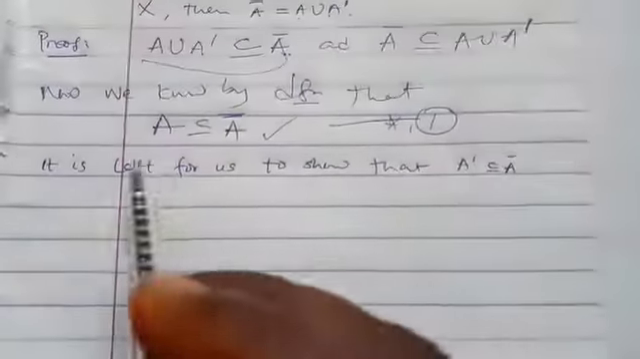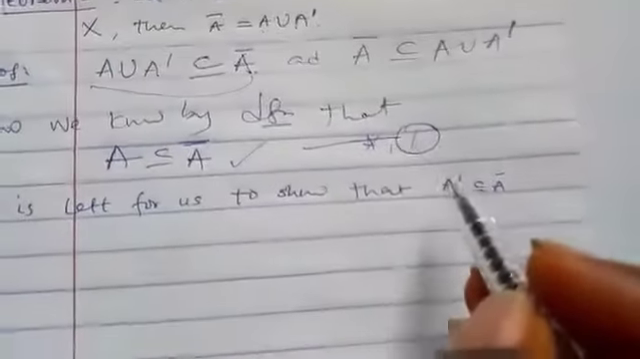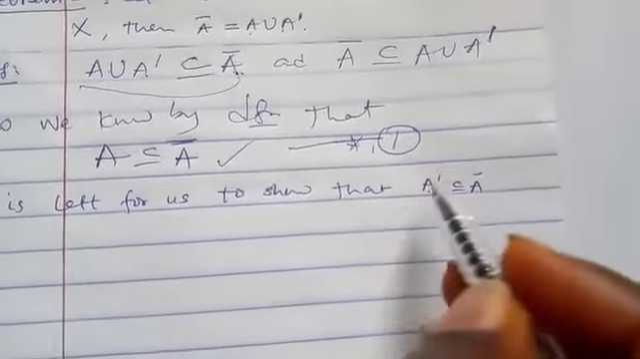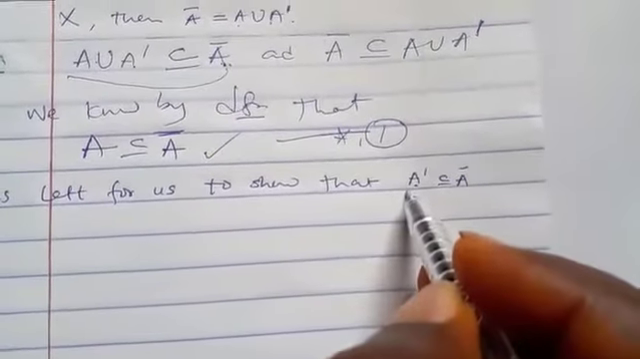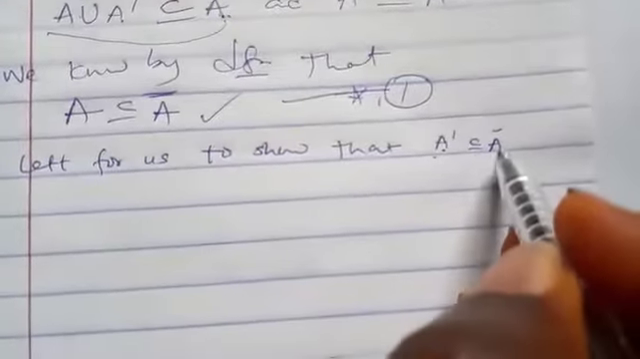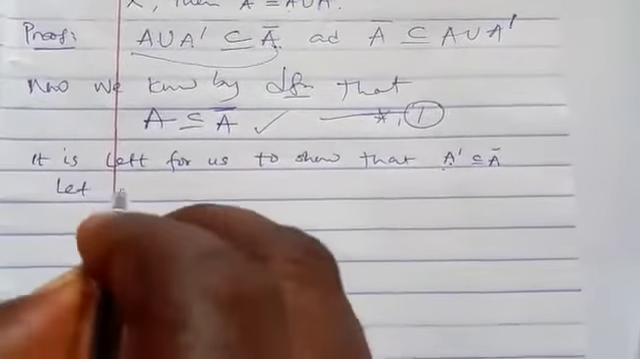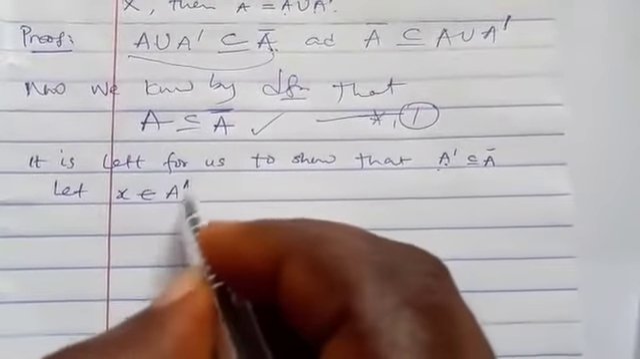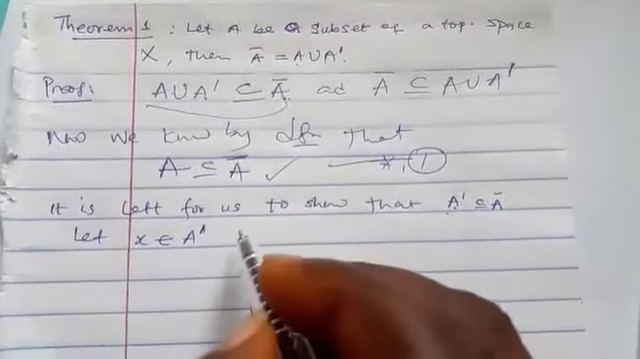It is left for us to show that A prime is a subset of A bar. And how do we show this? We only need to pick an element here. Let x belong to A prime, or any element you like. If you can show that it belongs to A bar as well, then you have proved this too. A prime means the derived set, that set of all limit points.